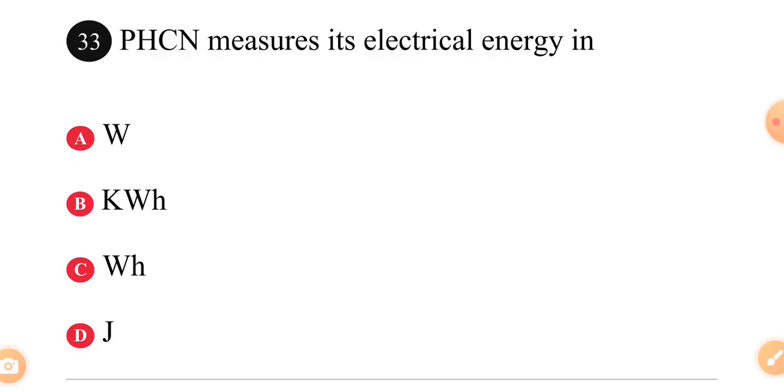PHCN measures its electrical energy in dash. A, watts. B, kilowatt hour. C, watt hour. D, joules. Which measure does PHCN use in their measurement? It is B, kWh, kilowatt hour.